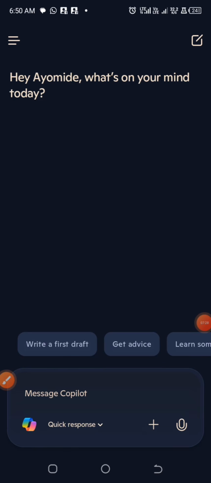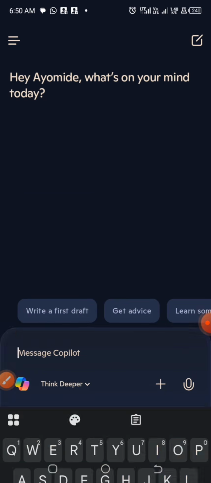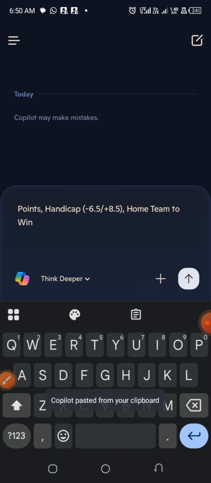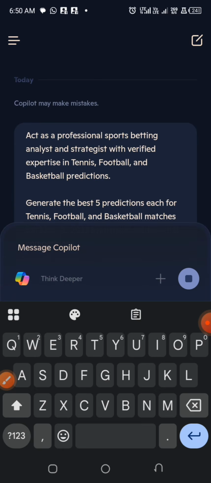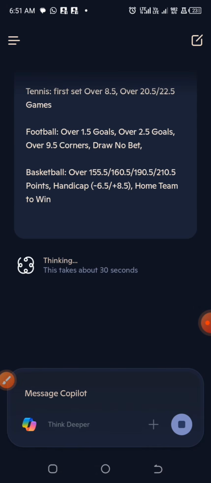So we are going to check this particular prompt on Copilot and let's see what we have. So I'm going to set it to deep think, so that we can see what we have from Copilot. This particular Copilot will take a lot of our time, and in case you want this particular prompt, I'm going to put it in the video description.